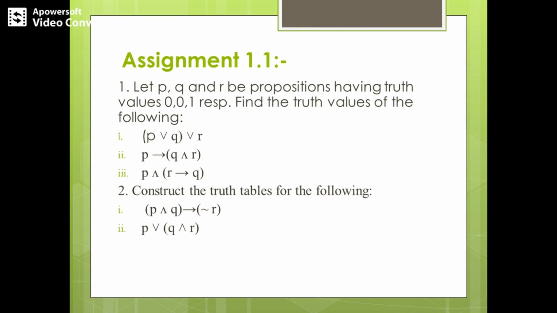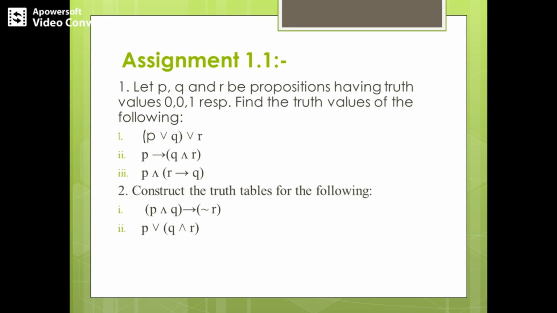So here I have given some of the problems related to assignment 1.1. Students, it's your duty to solve these problems based on whatever concepts are told in the online classes, plus what is already told here in these presentations. All these problems, whatever I give here in the assignment, are related to whatever I have already presented, and these are all similar problems.